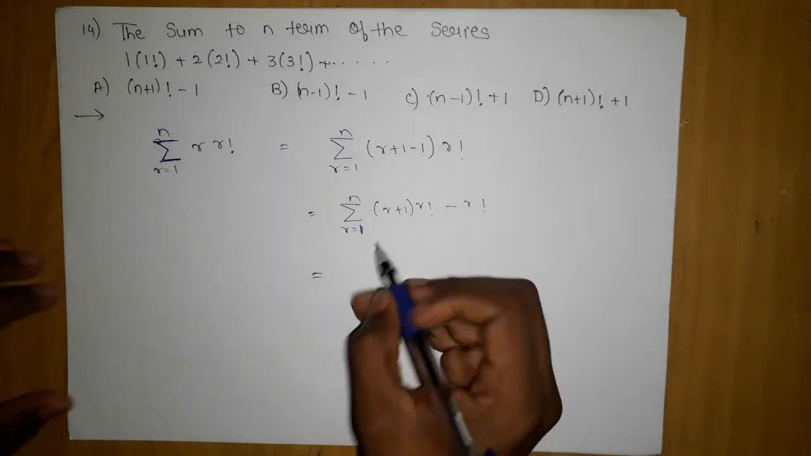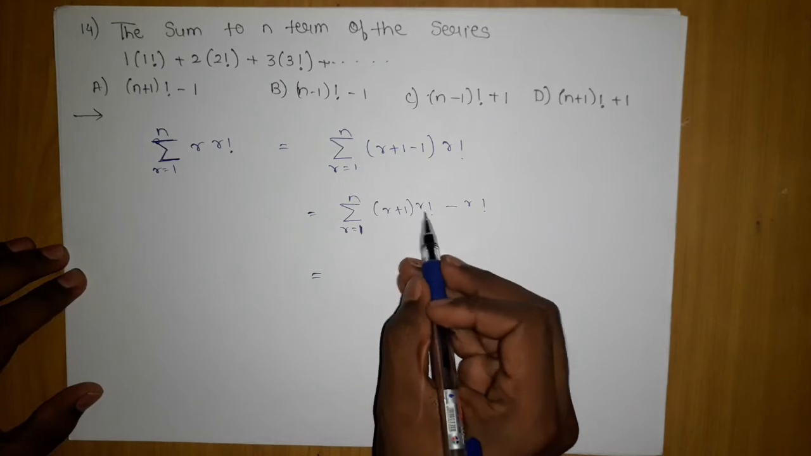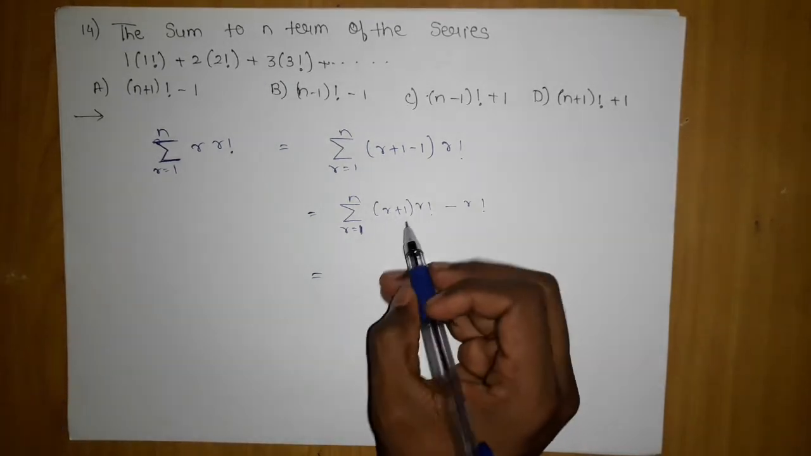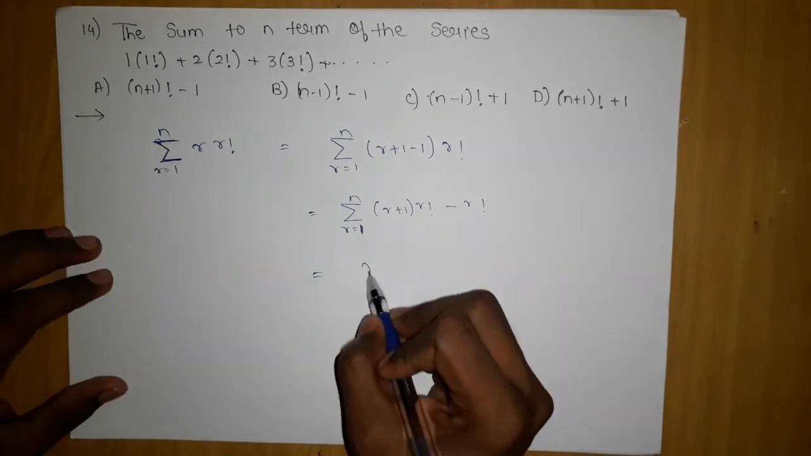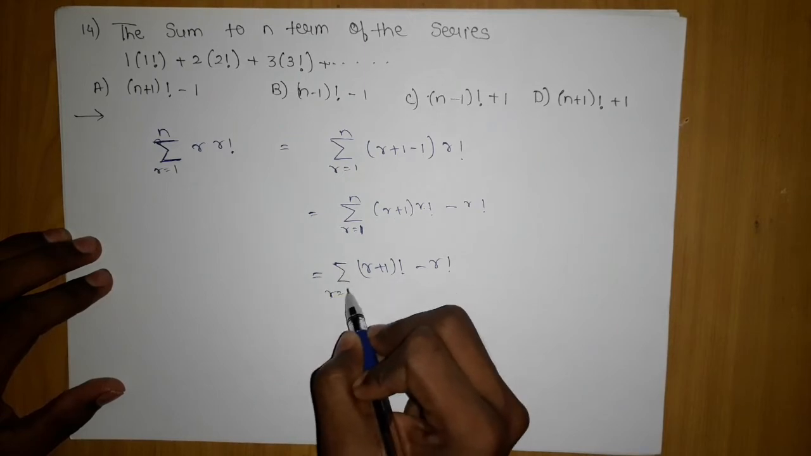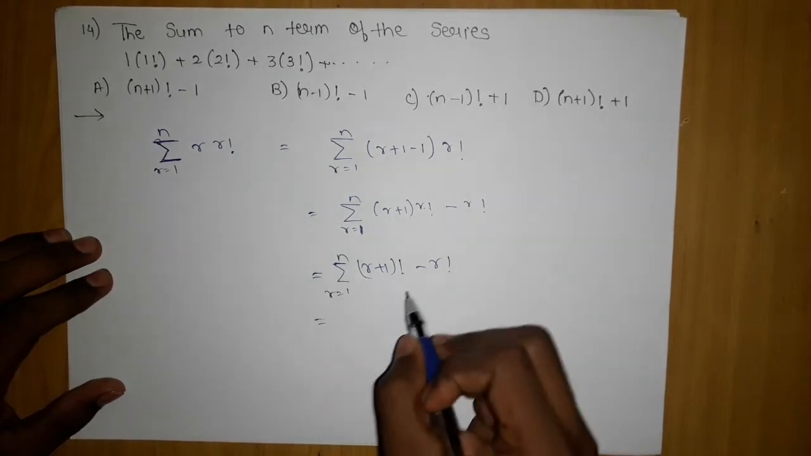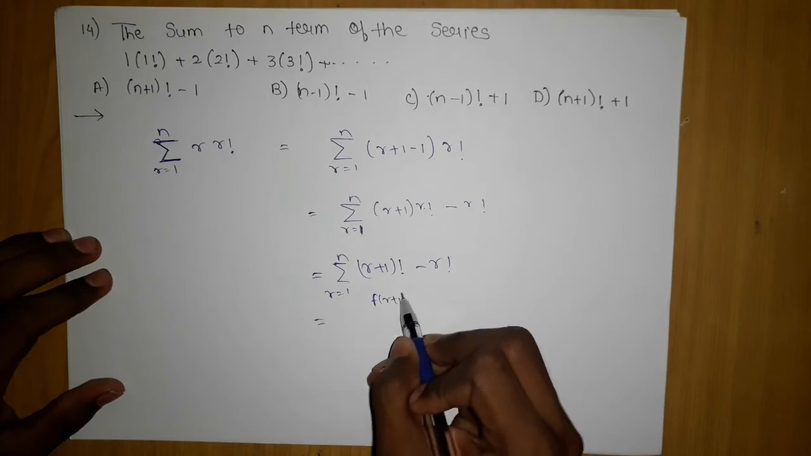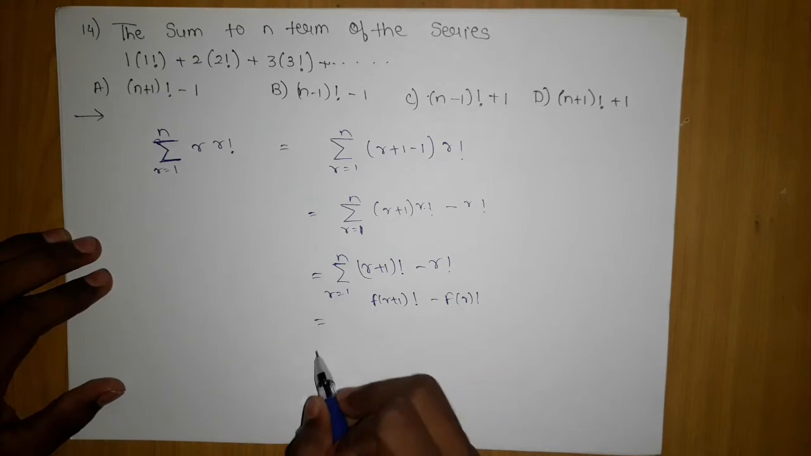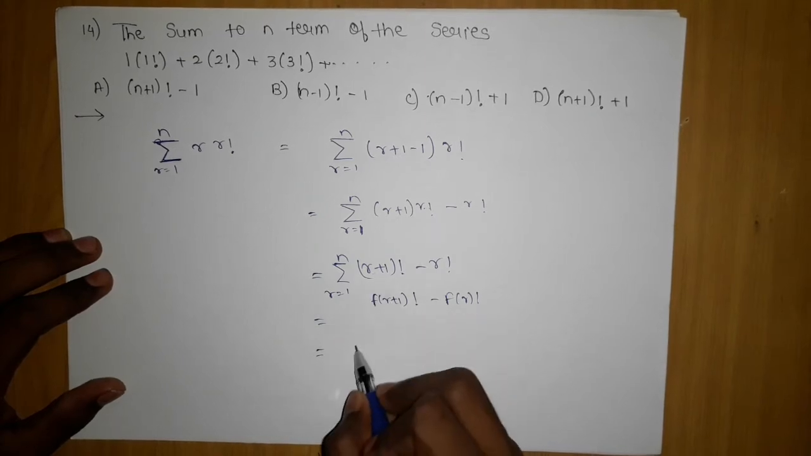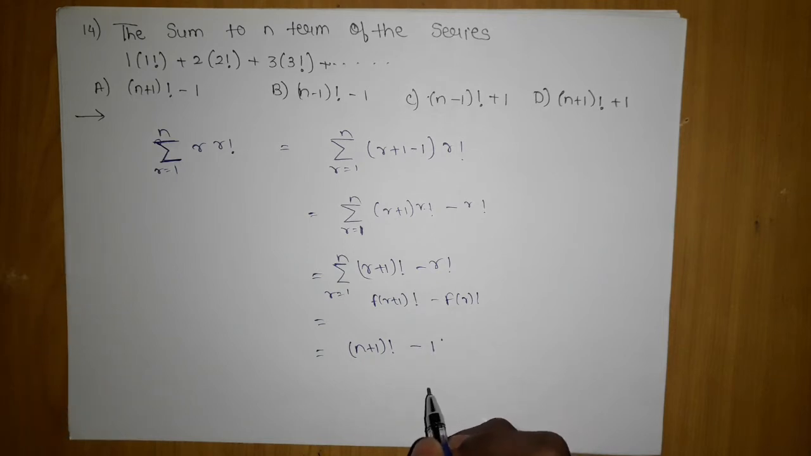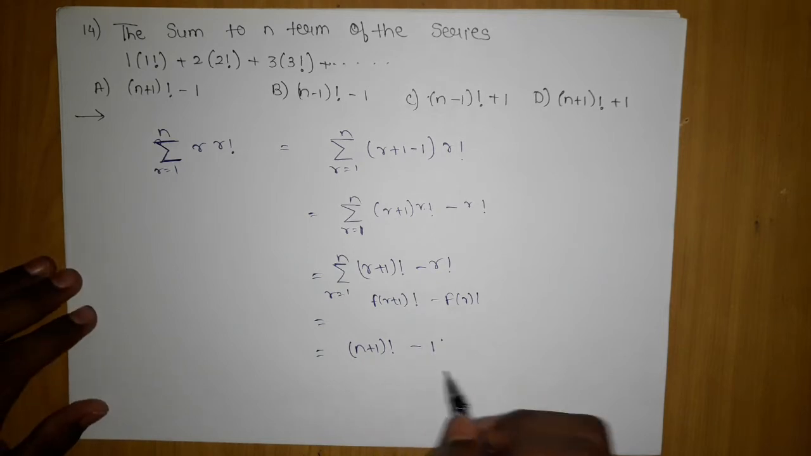So here it is (r plus 1) into r factorial minus r factorial. Before that, (r plus 1) into r factorial will be nothing but (r plus 1) factorial minus r factorial. Now here r equals 1 to n. Which one is the bigger and which one is the smaller? I mean, which is f of r plus 1 and which is f of r? So this is f of r plus 1. So we will substitute here n plus 1, that is the rule which I told you, and here 1. So this is what we are getting, which is the first option.